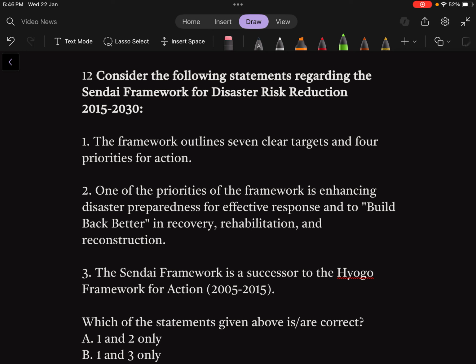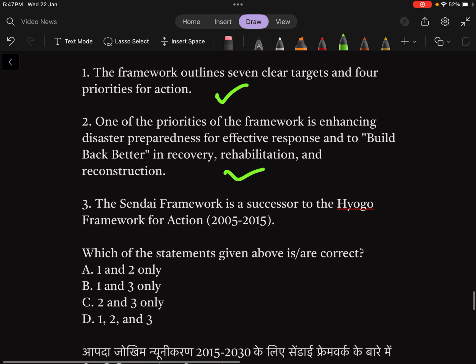The framework outlines 7 clear targets and 4 priorities for action. This is correct. One of the priorities of the framework is such and such. This is also correct. The Sendai Framework is a successor to the Hyogo Framework for Action, 2005 to 2015. As per my knowledge, 1, 2, 3 are correct.